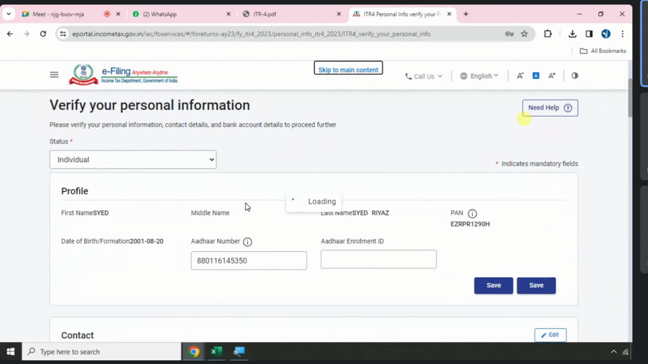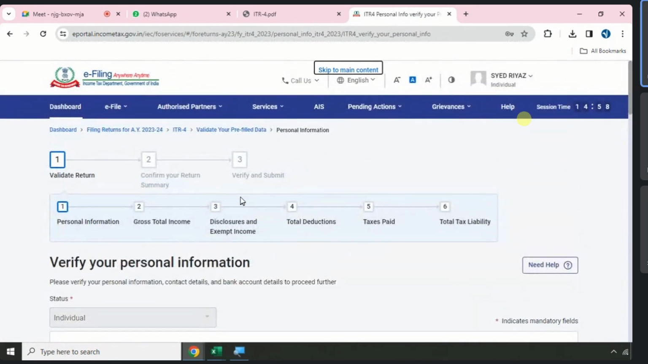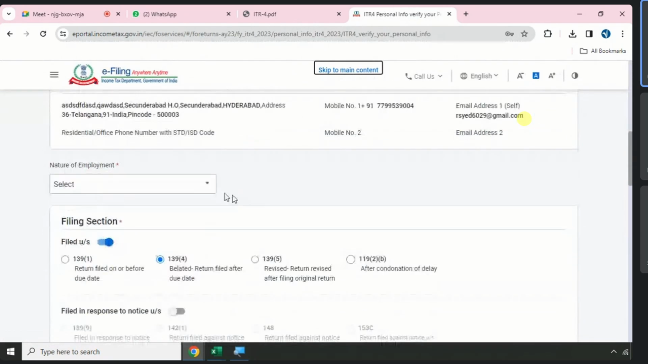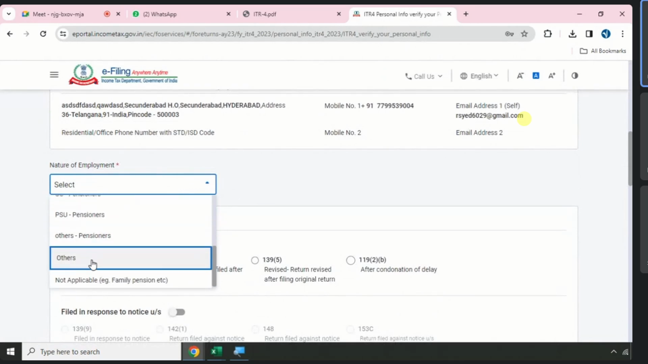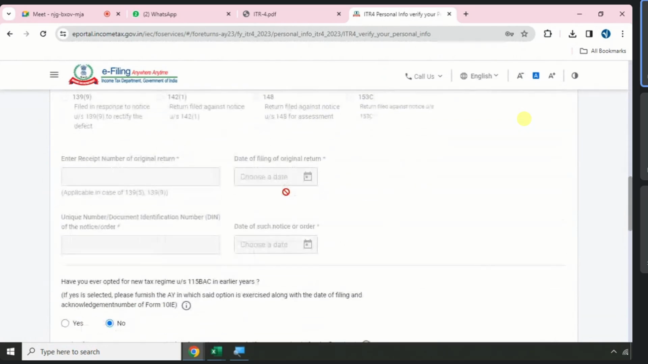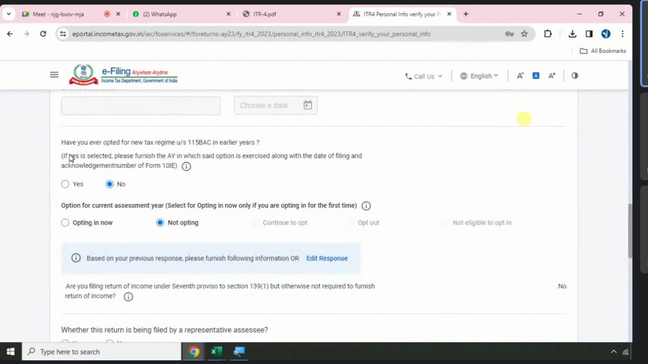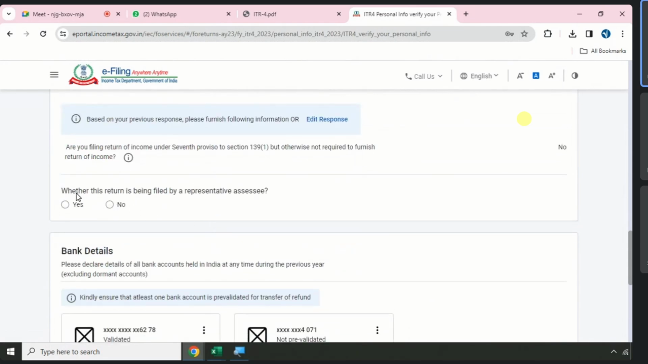First page, what are the three important things? Confirming the nature of employment: working in others, private company, private employees. Are you opting for the new tax regime? Yes or no? Opting or not opting? No. And whether this return is being filed by a representative assessee? Yes, no.